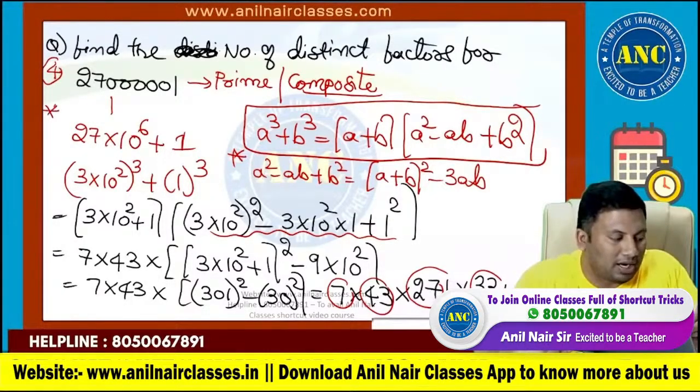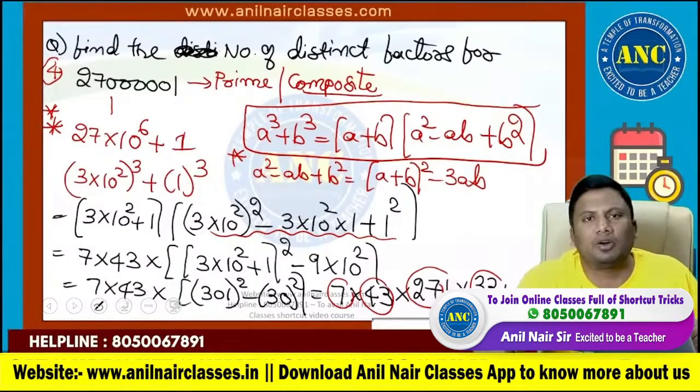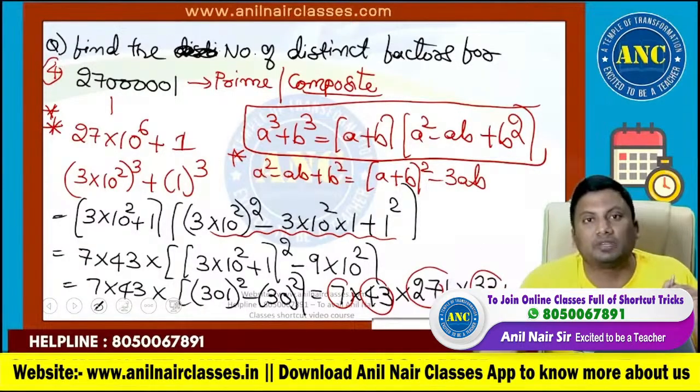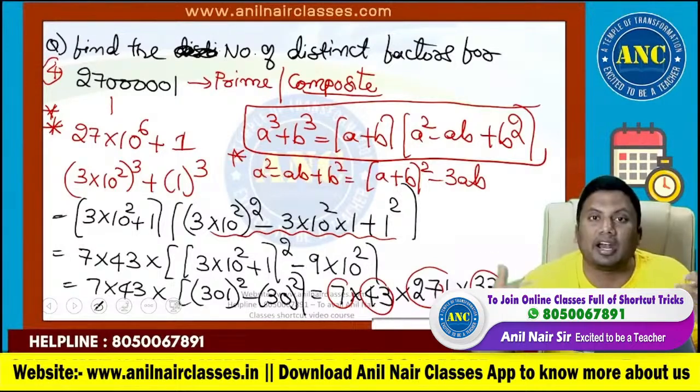Please put a star mark on this question. This is how you should find out these factors. Try to find out the factors by checking that 2 is not a factor, 3 is not a factor, 5 is not a factor, divide this by 7, then again check whether 11 is a factor. Try to solve it without using this method. Then you will discuss the difference between Anil Nair's way of solving and others' way of solving.